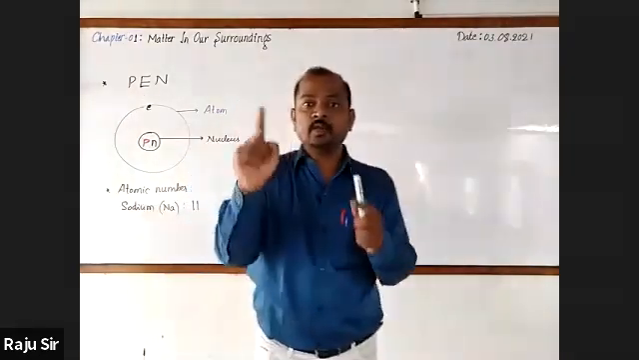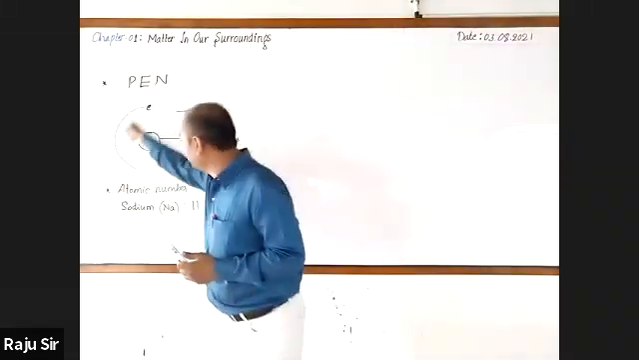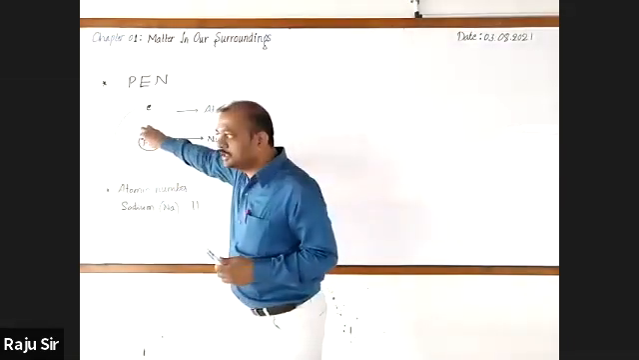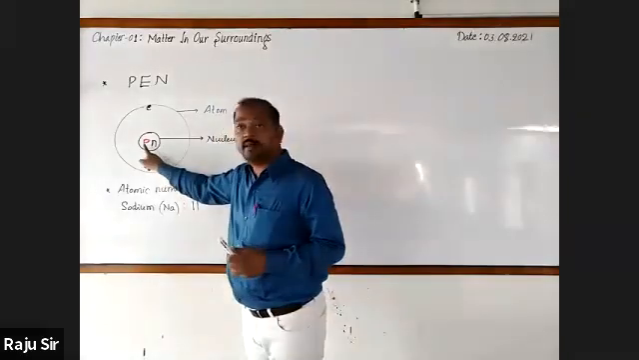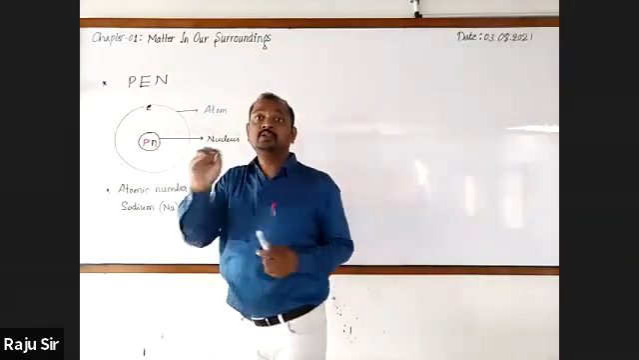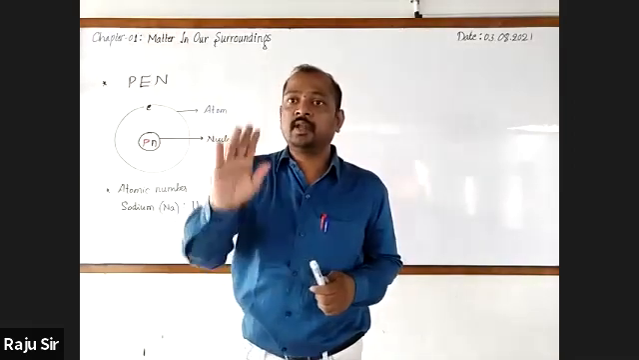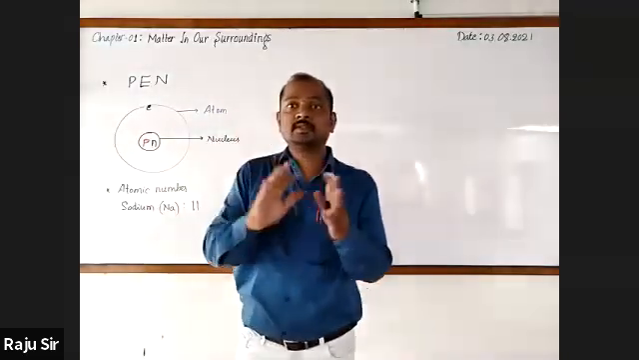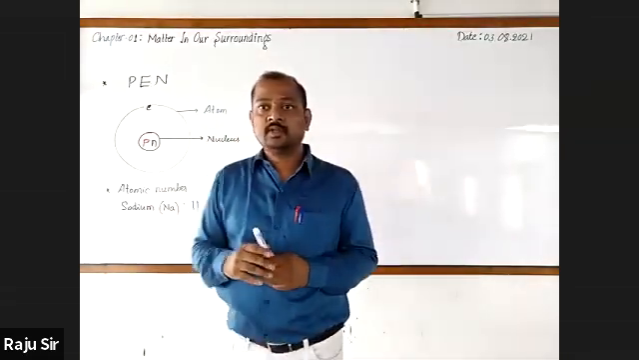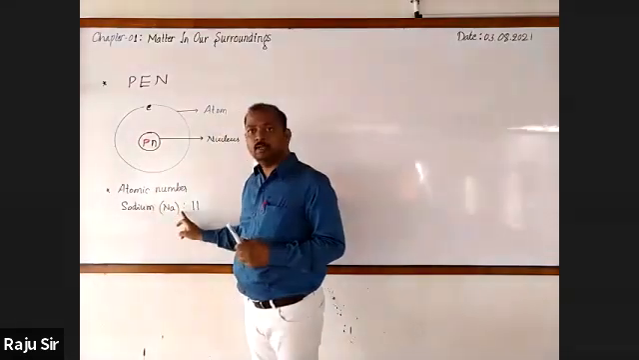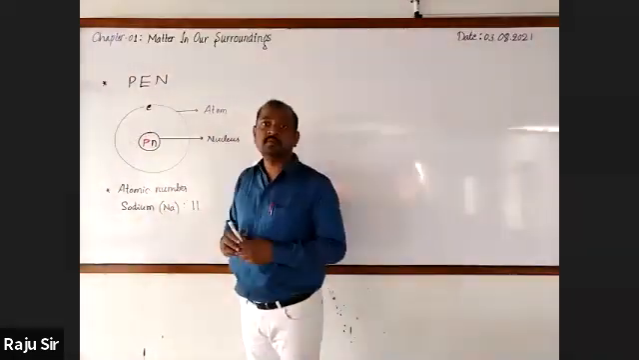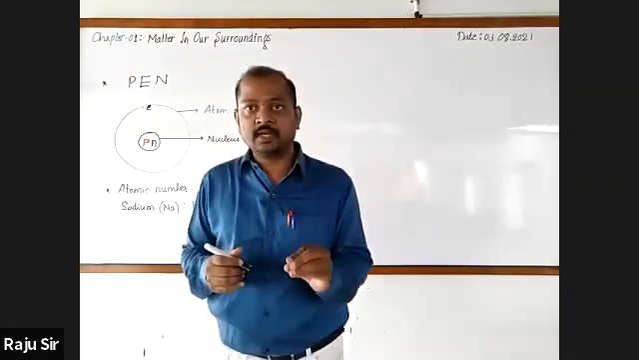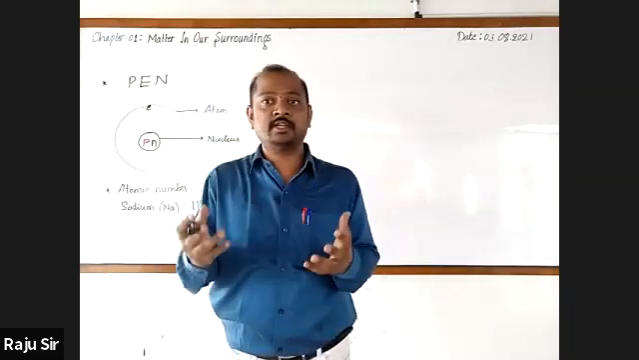When you take just one atom of sodium, inside the nucleus there will be 11 protons. And you have also learned that the number of protons and the number of electrons present in an atom is the same, right? If 11 protons are there in one atom of sodium, how many electrons? 11. You have also learned how these electrons are arranged.